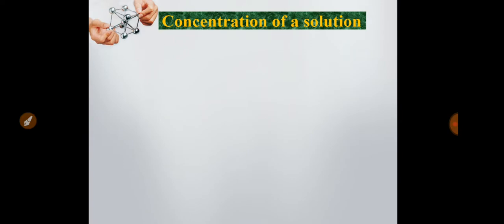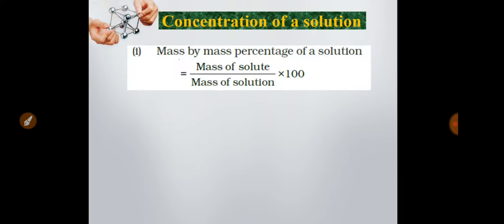Now I will discuss the solution, how the concentration of a solution can be calculated. The concentration of a solution can be calculated in three ways. First one is mass by mass percentage. If you want to calculate the concentration of a solution by mass percentage, then you have to calculate the mass of solute, divide the mass of solute by the mass of solution, and multiply it by 100. You will get the mass by mass percentage of a solution.